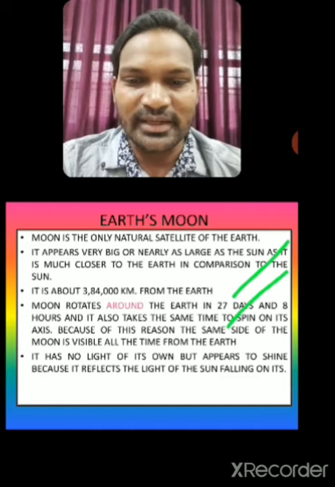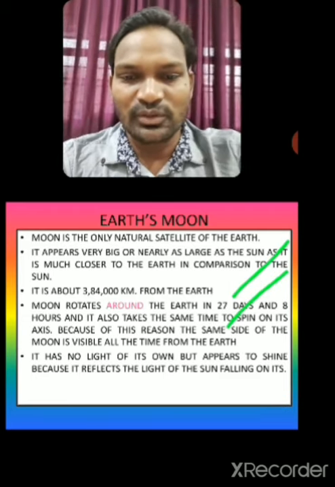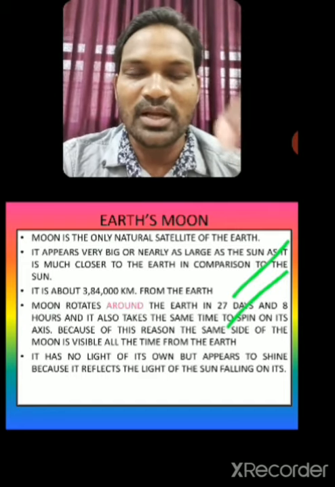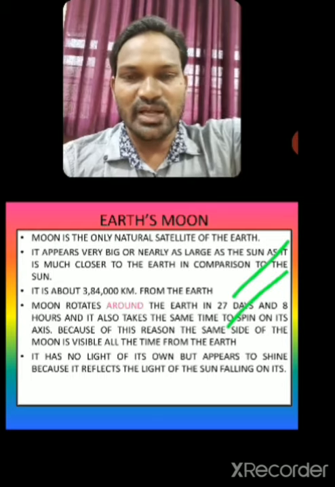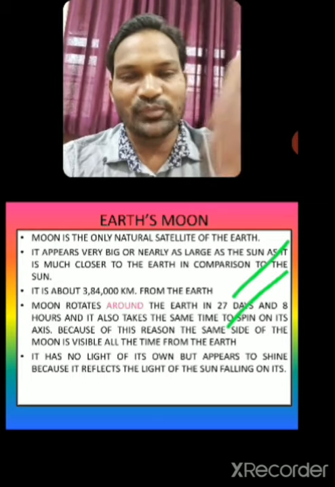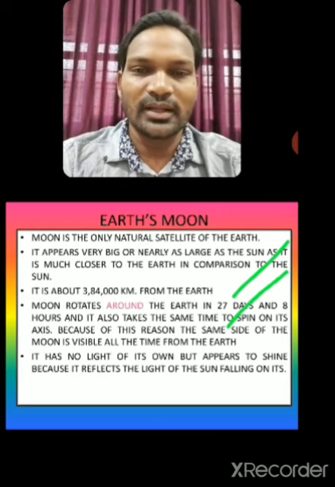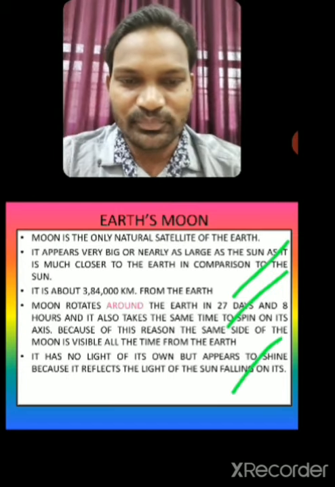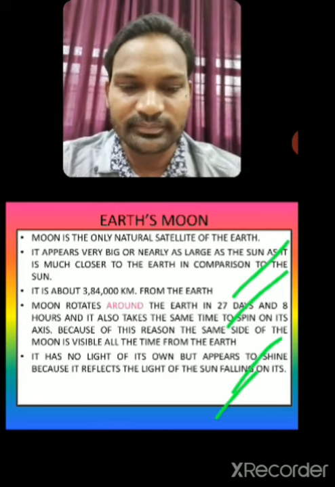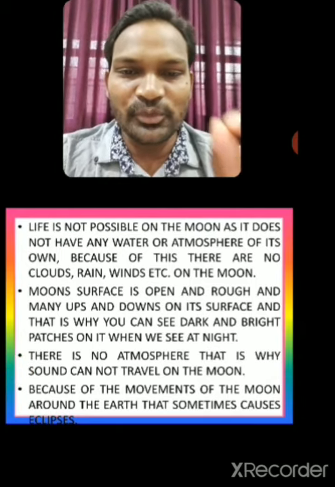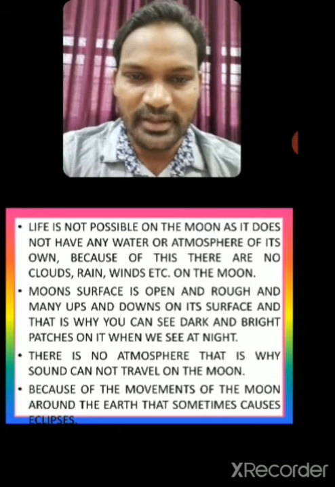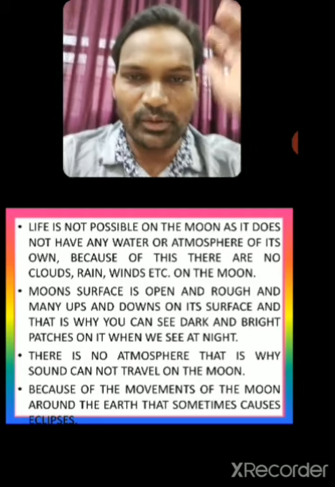The next point says it has no light of its own but appears to be shining, because it reflects the light of the sun falling on it. Sunshine falls on the Moon and the Moon reflects it, and that is why we get light at night. Dear students, it does not have its own light. Next we'll see that life is not possible there on the Moon, my dear students.